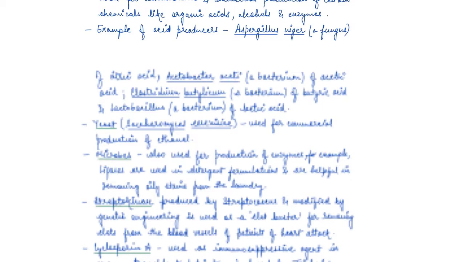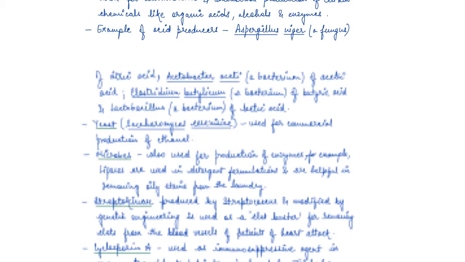We have different types of microbes which are used for production of enzymes like lipases. Lipases are used in detergent formulations, right? We use detergent for removing oily stains from the laundry. So these lipases which are used in detergents are produced by microbes.